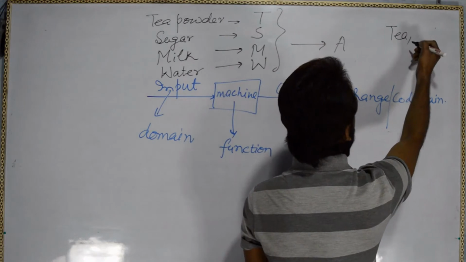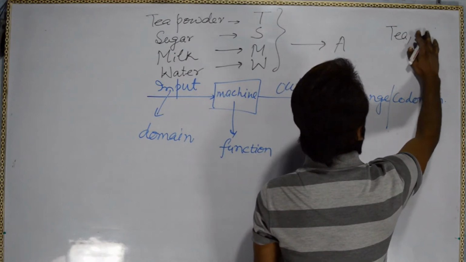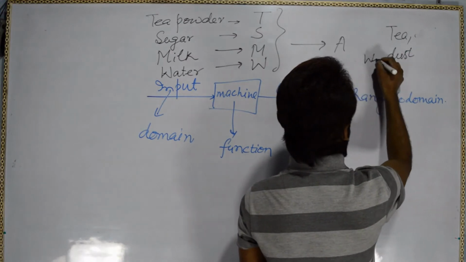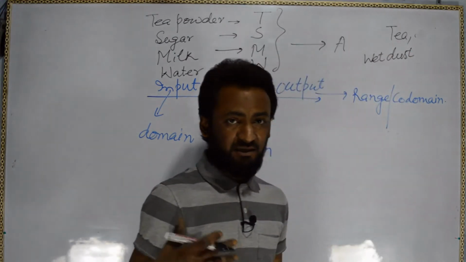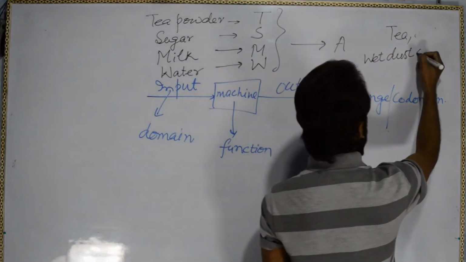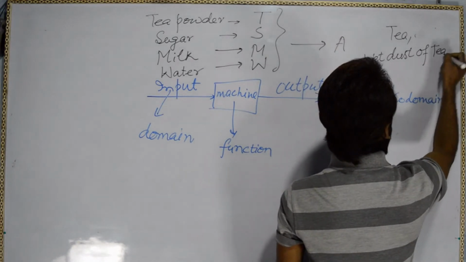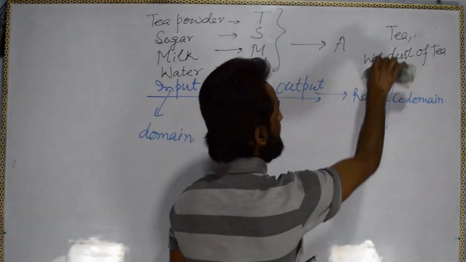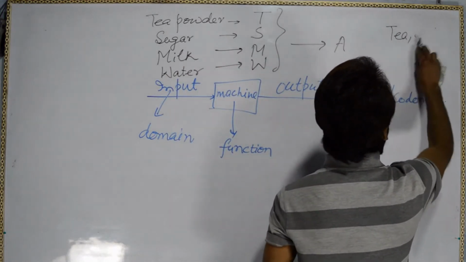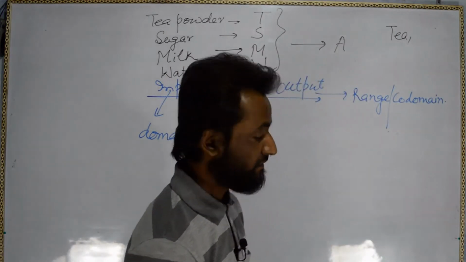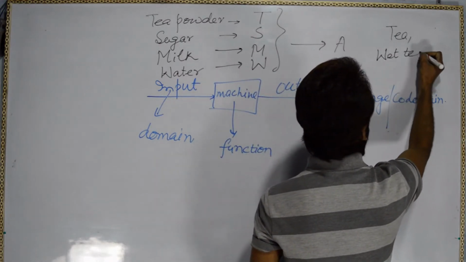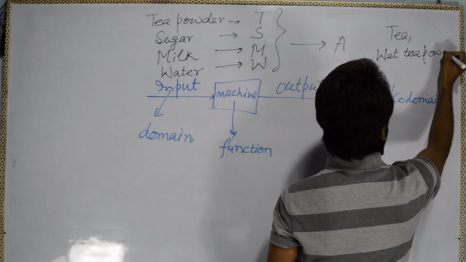Then we will filter it, and with the filter we will get the wet dust of tea powder. Instead of saying wet dust, I will simply say wet tea powder.